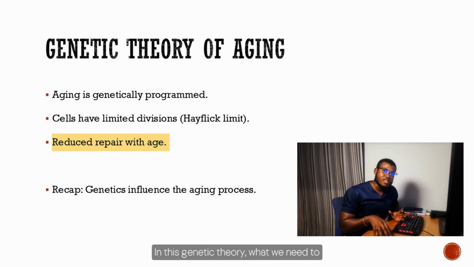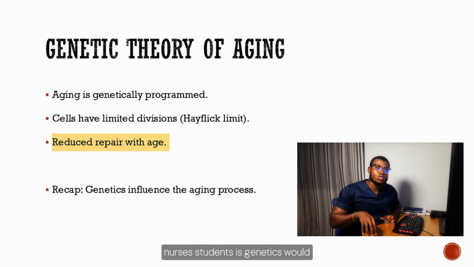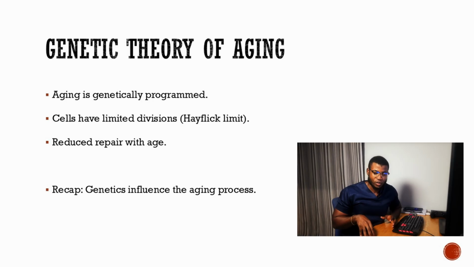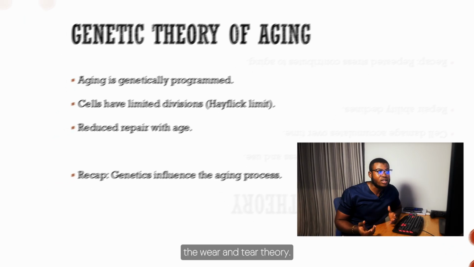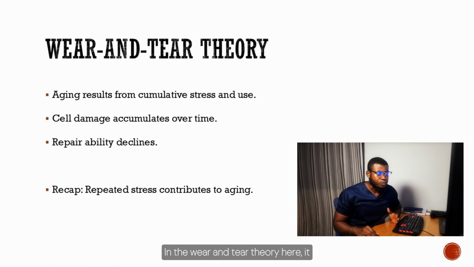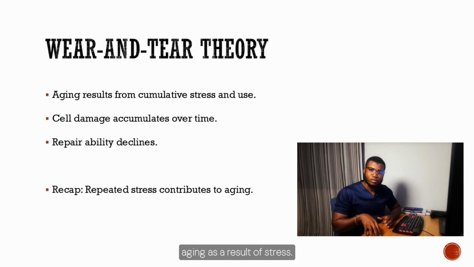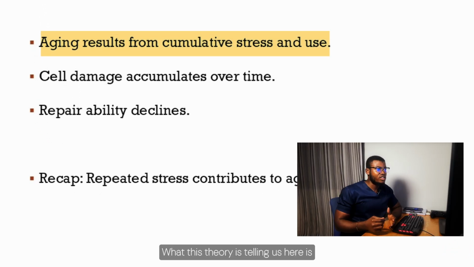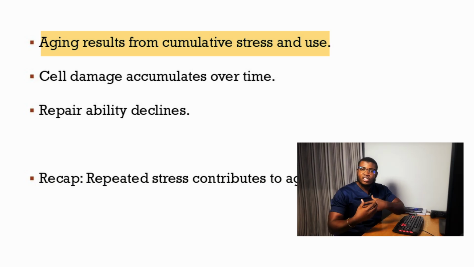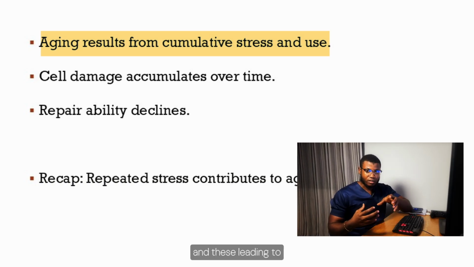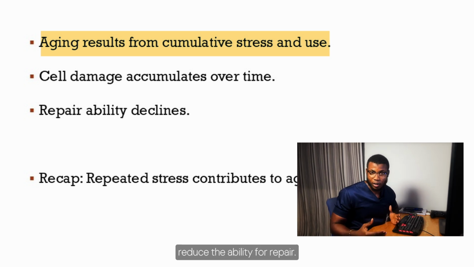So in this genetic theory, what we need to remember as nurses or nursing students is genetics would influence the aging process. Now let's look at the second theory for this lesson, which is the wear and tear theory. In the wear and tear theory, it explains the process of aging as a result of stress. What this theory is telling us is that there is accumulative stress to the body, which is leading to the damage of cells. And this damage to cells would reduce the ability for repair.